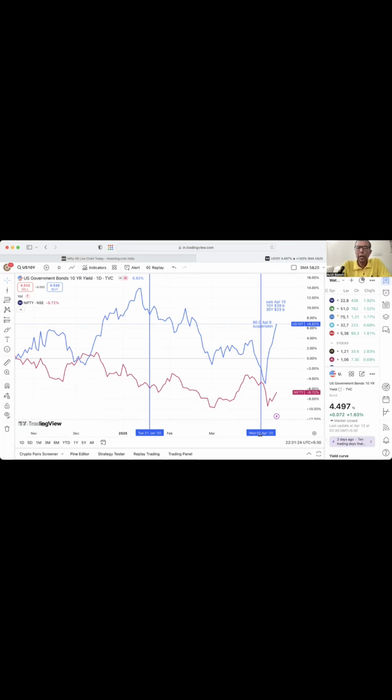Immediately after this announcement, the investors panicked. They were completely unsure about the possible impact on economic growth. So they panicked and started to sell the safest asset in the world, that is the US Treasury bond.